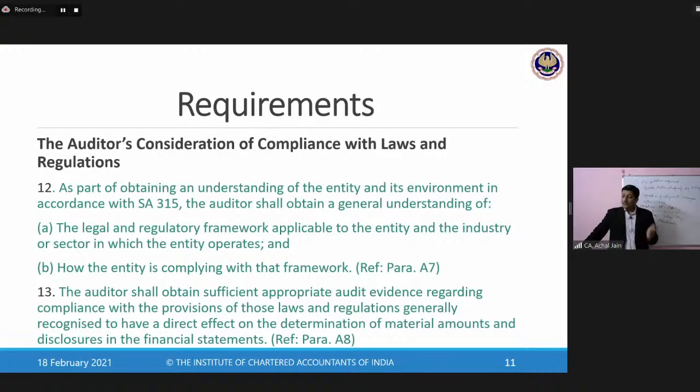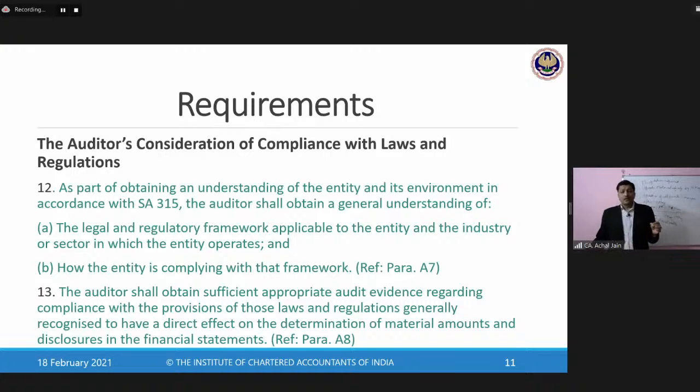Then the next query of Sumit is, duty of the auditor is to check whether these laws and regulations have been complied with or not. That's correct. Auditor is not required to ensure compliance. Auditor is required to check whether the compliance was ensured by the responsible personnel of the organization. Okay, clear on this? Okay, now coming back to those two categories.